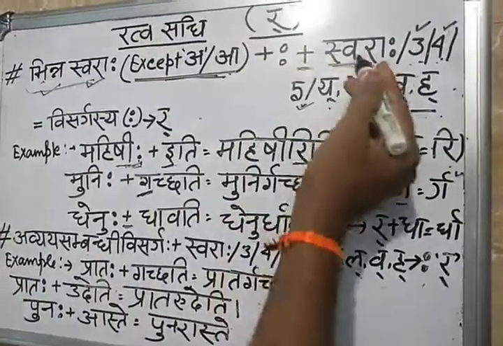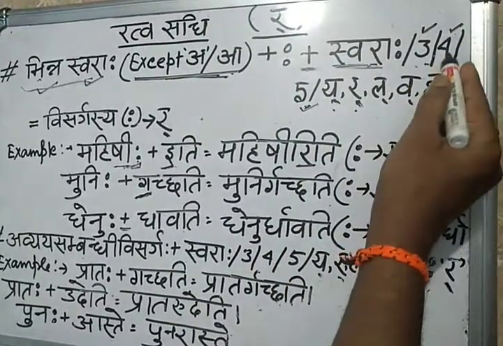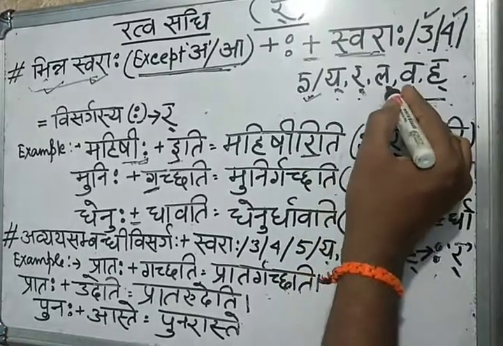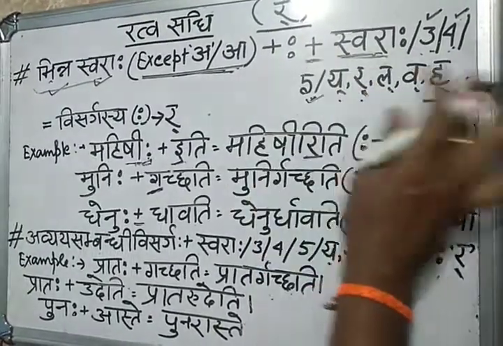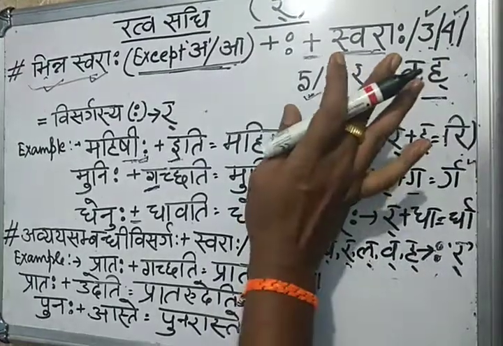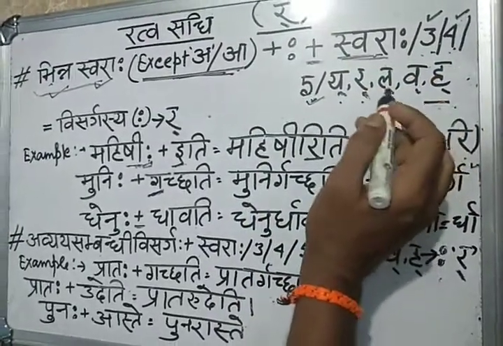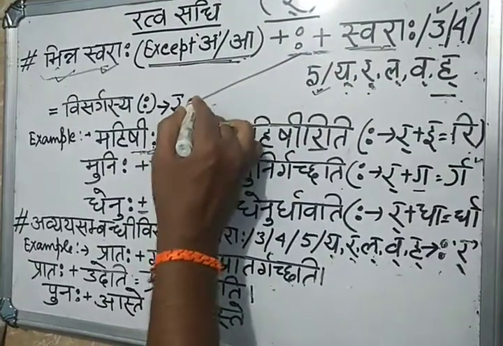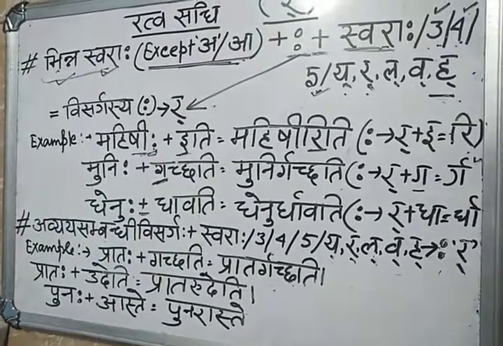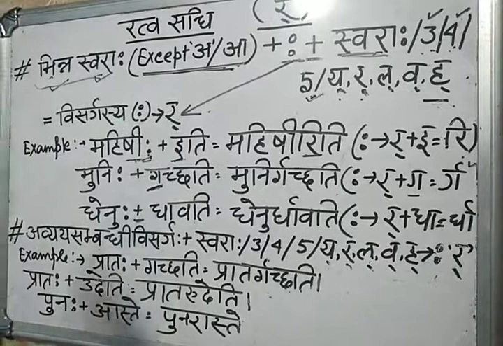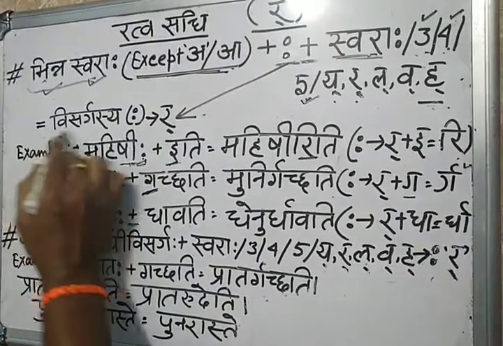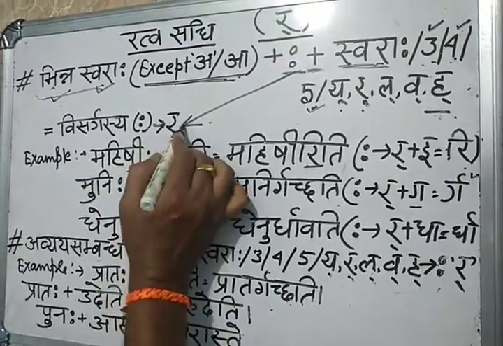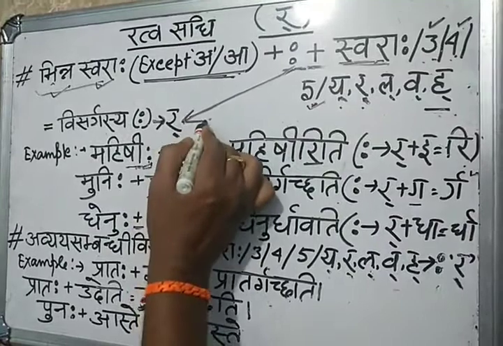So on the right side, followed by a swara, or third, fourth or fifth letter, or Ya, Ra, La, Va, Ha, anyone. Then what will be the consequence? This Visarga will be converted into half Ra. This is the main formula of Ratva Sandhi. Here I wrote Shashthi Vibhakti: Visargasya is converted into Ra. Or you can say this Visarga is converted into Ra. That's all.